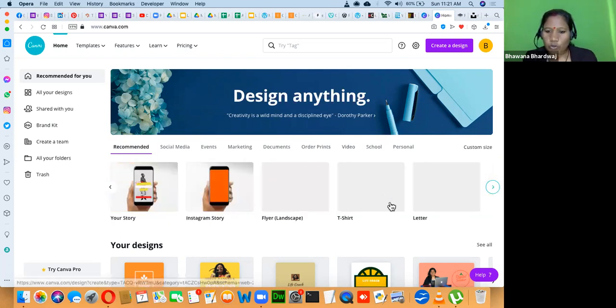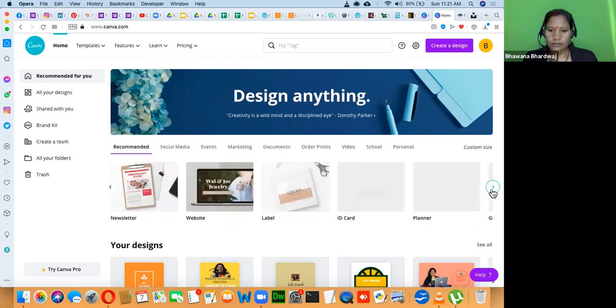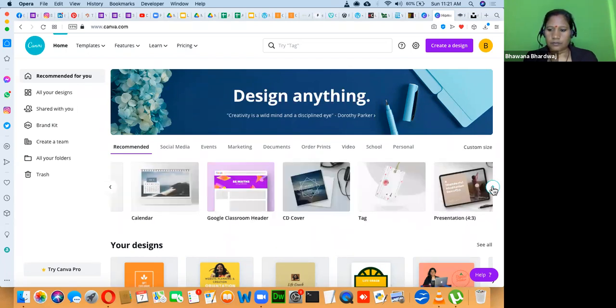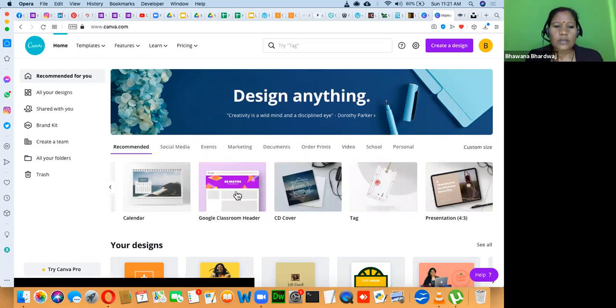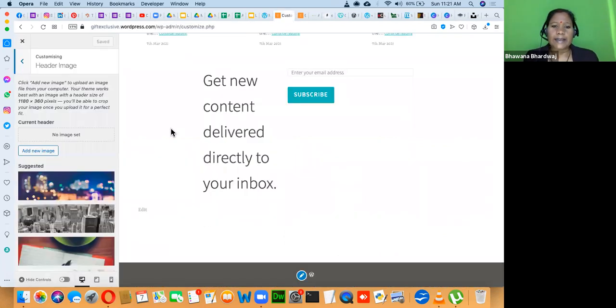Whatever you want to create, you can just create. You can use any of these to create a background image. Right now I'm not editing it, I'm uploading this as a header image.